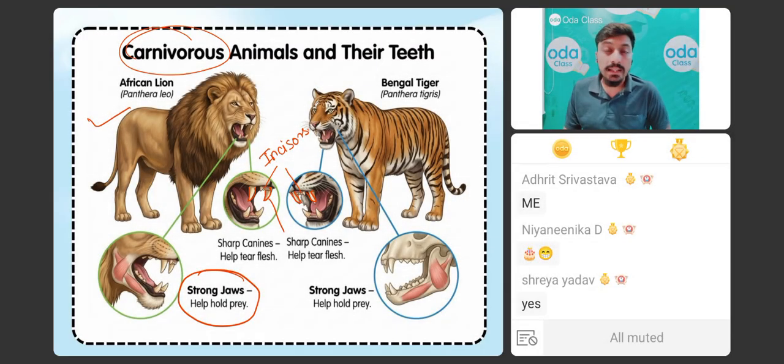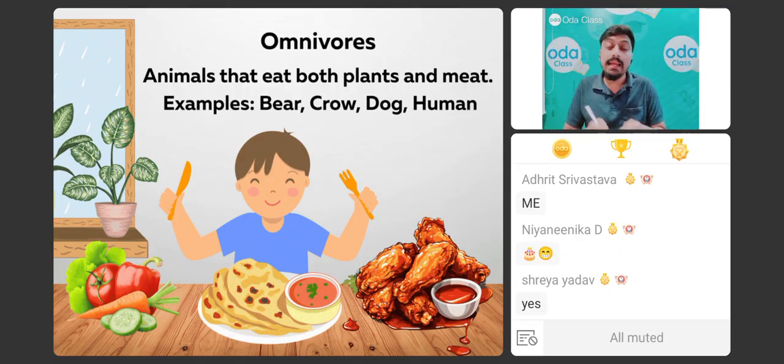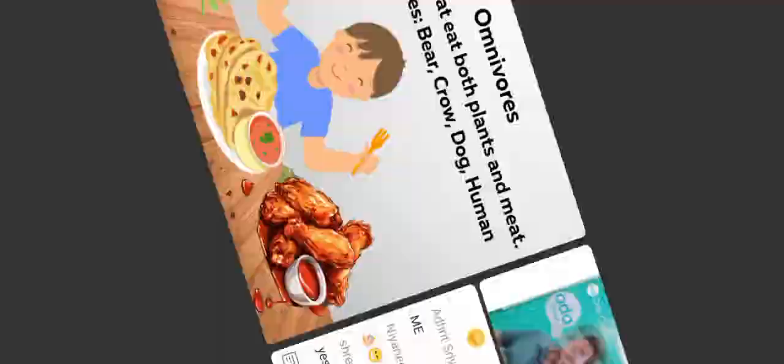Okay, and not only this, if I talk about the omnivorous animals, these animals eat plants as well as animals. We ourselves, dogs, cats, so these are all omnivorous animals. They eat both veg and non-veg.